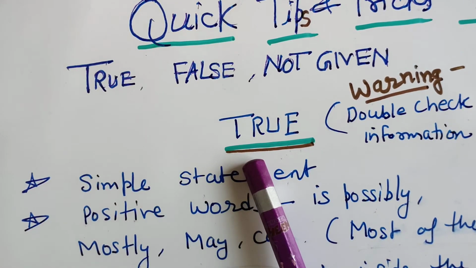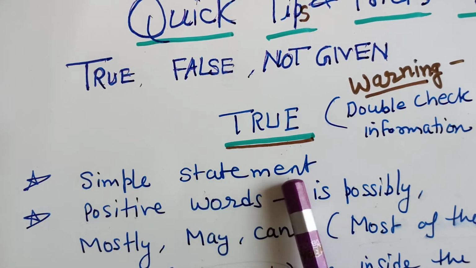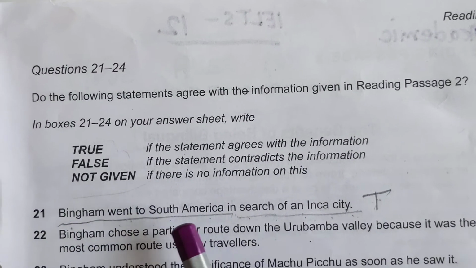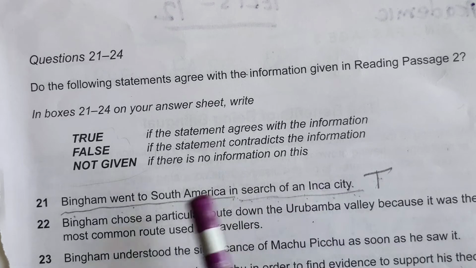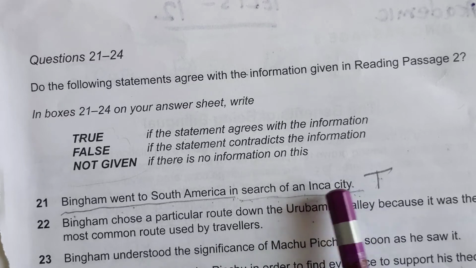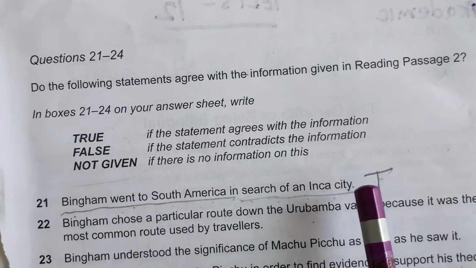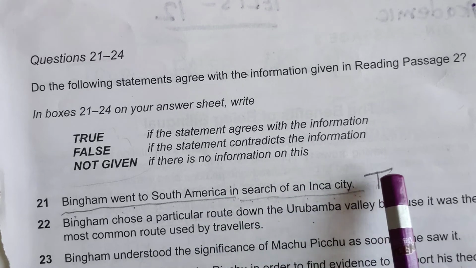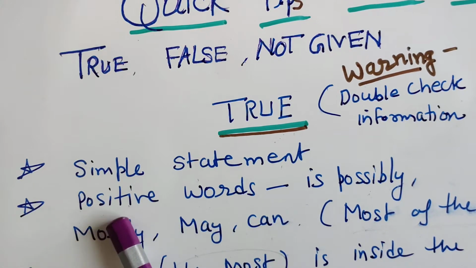What are the true statements? For the true statements, the statements are simple statements, or we can say simple sentences. Let's look at the sentence here: Bingham went to South America in search of an Inca city. This is a simple statement. In this way, this is true. But I am telling you again and again, you have to match this information in the reading passage also.